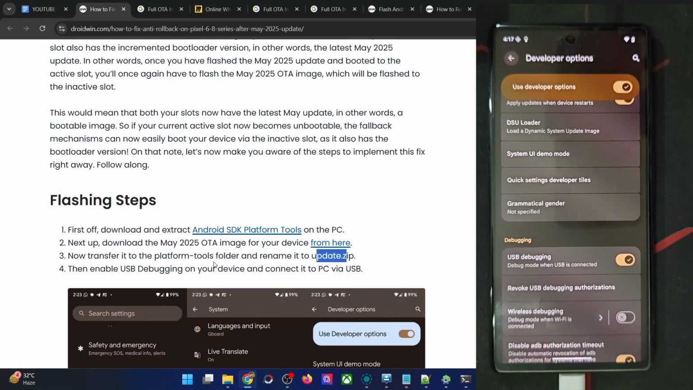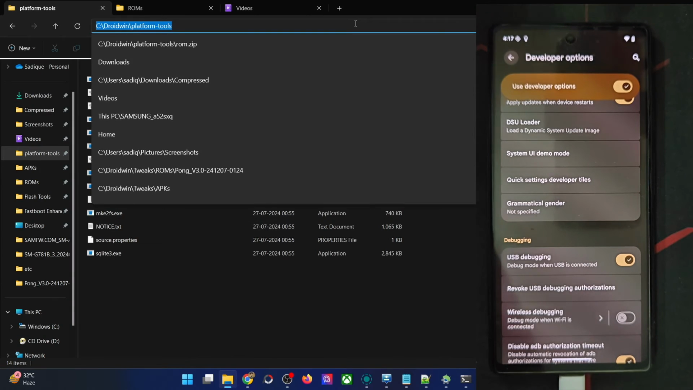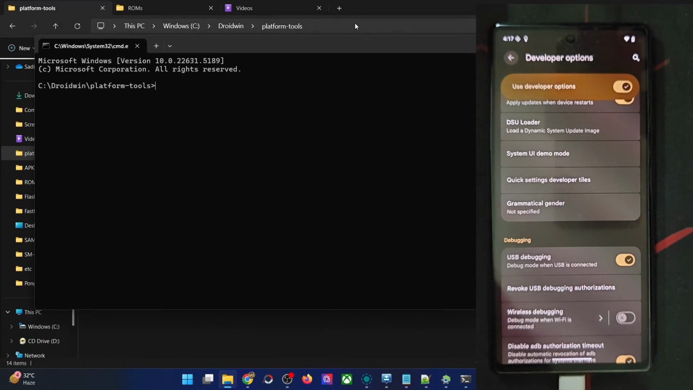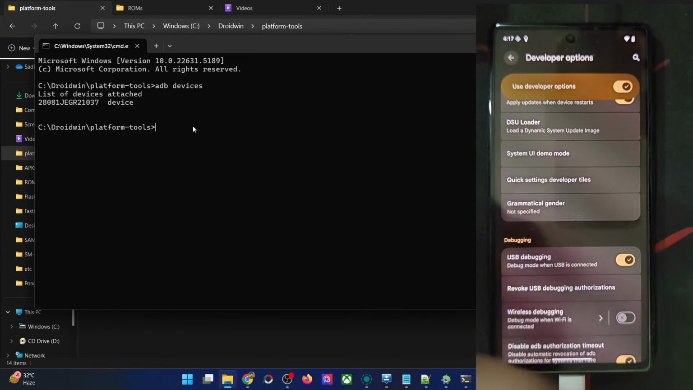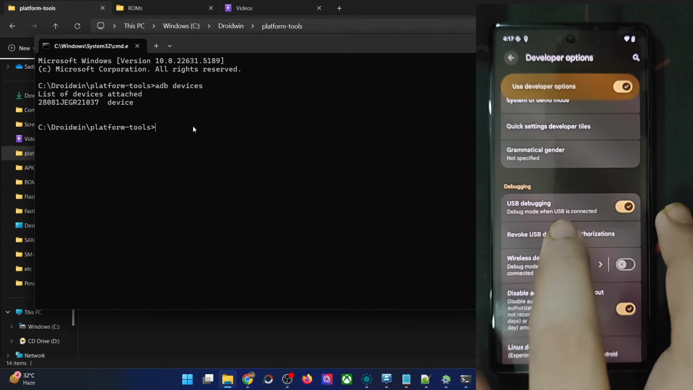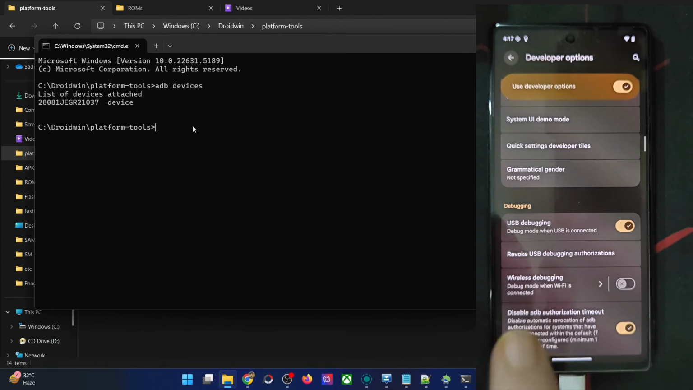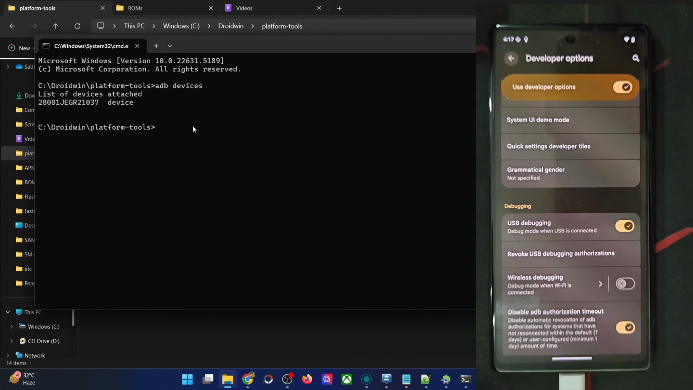Now go to the address bar of platform tools, type in CMD, hit enter. This will launch command prompt inside the platform tools directory. Type in adb devices and verify that you are having an ID. If you're not getting this ID, then unplug and replug your phone from the PC. Disable and re-enable USB debugging. Tap on revoke USB debugging. Use the official cable that came with your phone and use the USB 2.0 port on your PC.